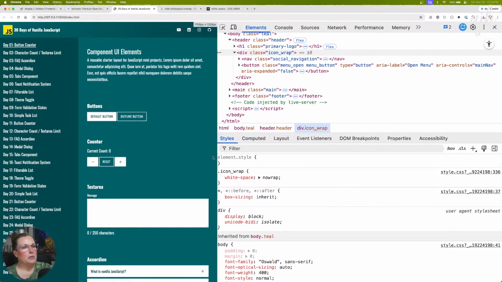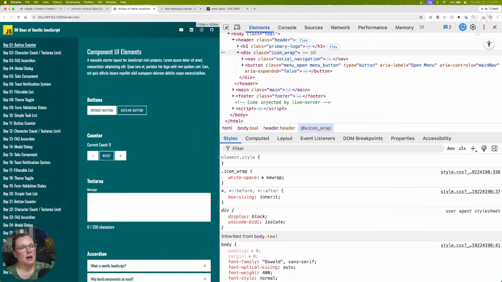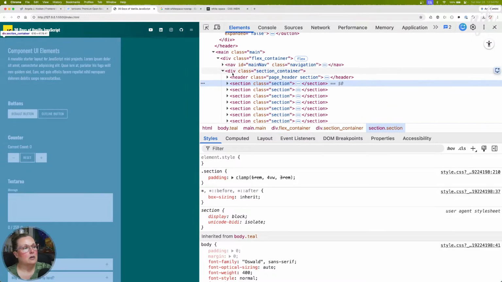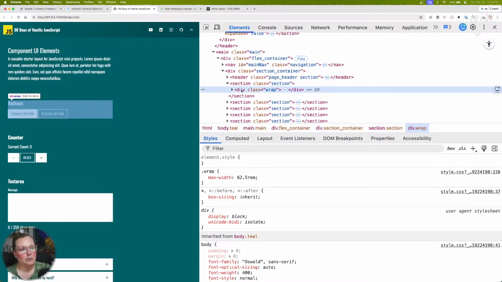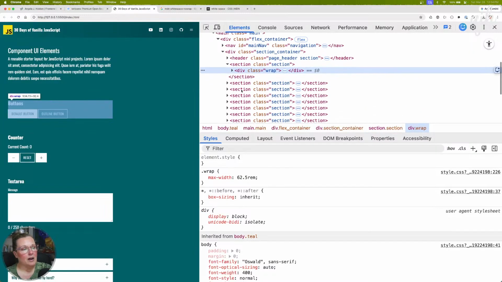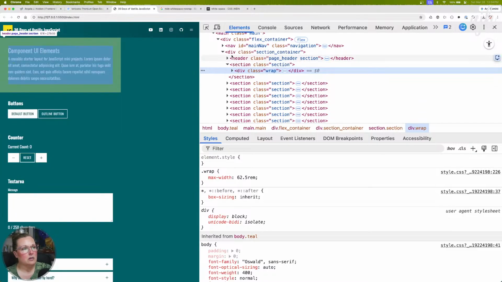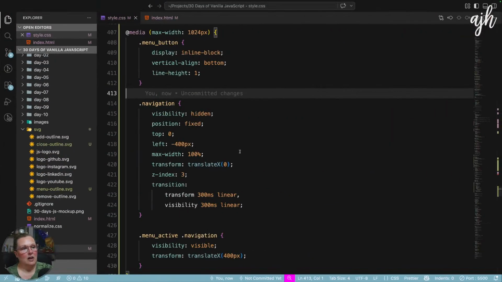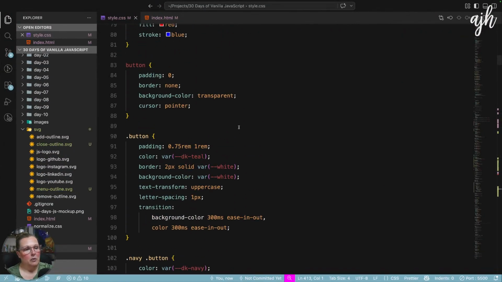So now let's make sure that when we pop into mobile at 1024, we check what's happening with our wrapper. Oh yeah, that's the other thing I was going to do. Our wrap is 62.5 rems. Why is it so small? Oh, it's because we need to change this and it will be just fine. Our section container has this calculation to help with that sidebar column for desktop. So let's also write a media query for that.